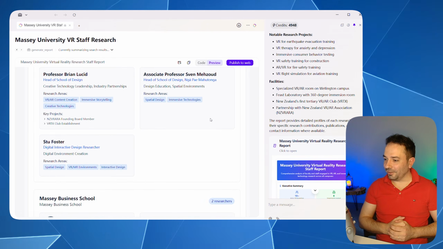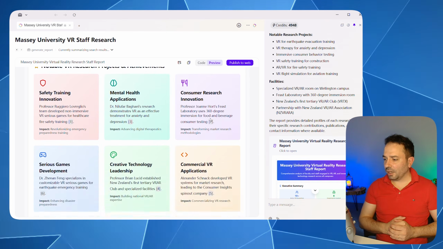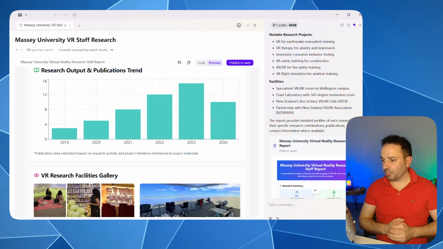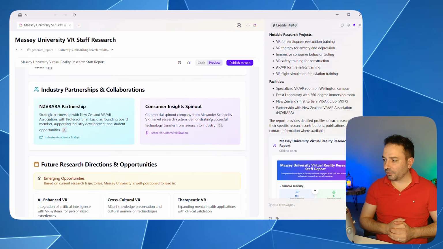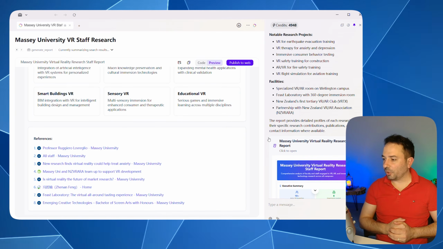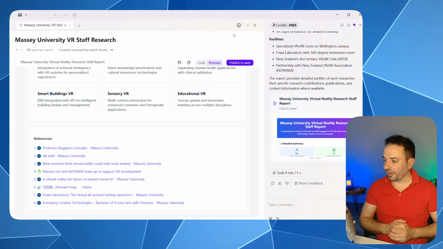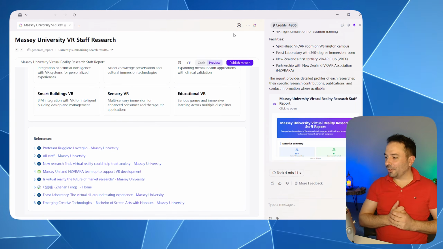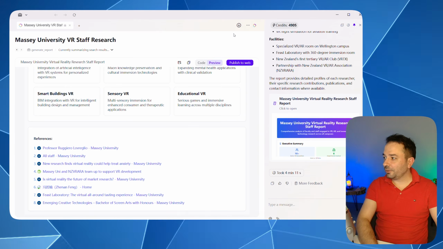And yeah, no bad at all, because you can see that there is plenty of information. I will say a good starting point. Most of the time I suggest you go through and try to do some polishing, because probably you will find old stuff that is no longer relevant. For instance, I spotted a colleague that is no longer at Massey University, unfortunately, and no bad at all. So let's go and see the second task.